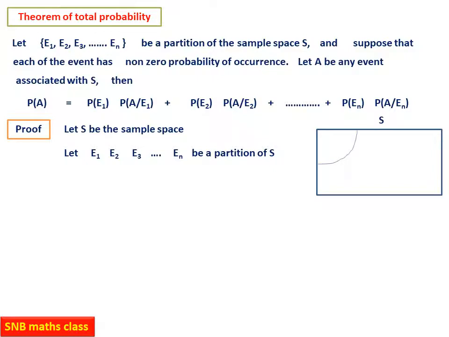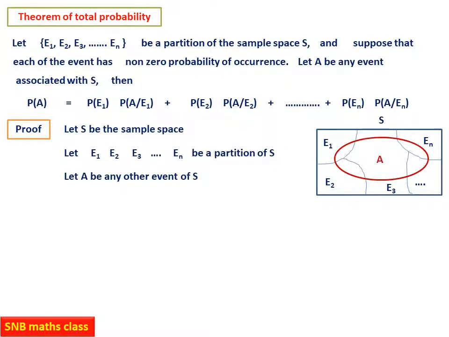Let me just show you in a diagram. Say this is E1, for example. Second one is E2, and third one is E3. Then etc., En. So these are the partition. Now let us take any other set A, other than E1, E2, E3, etc., which is a subset of S. So for example, this is A. This is another set, or an event, of S.